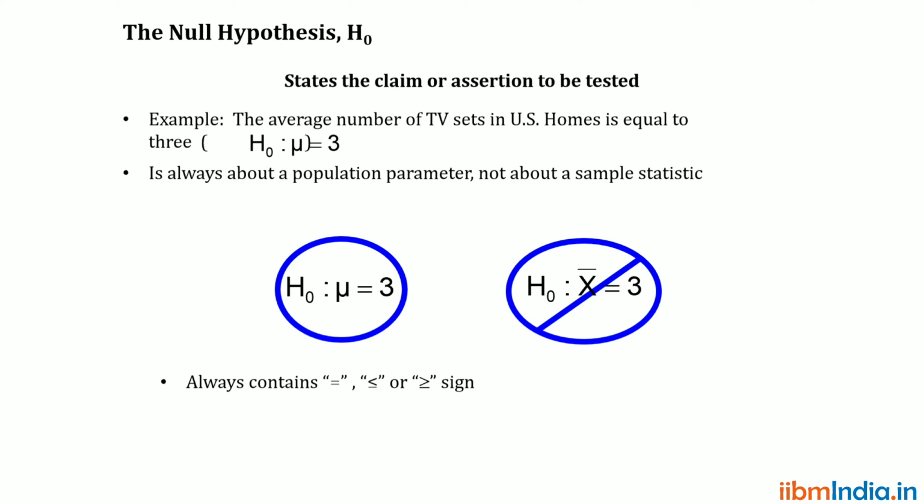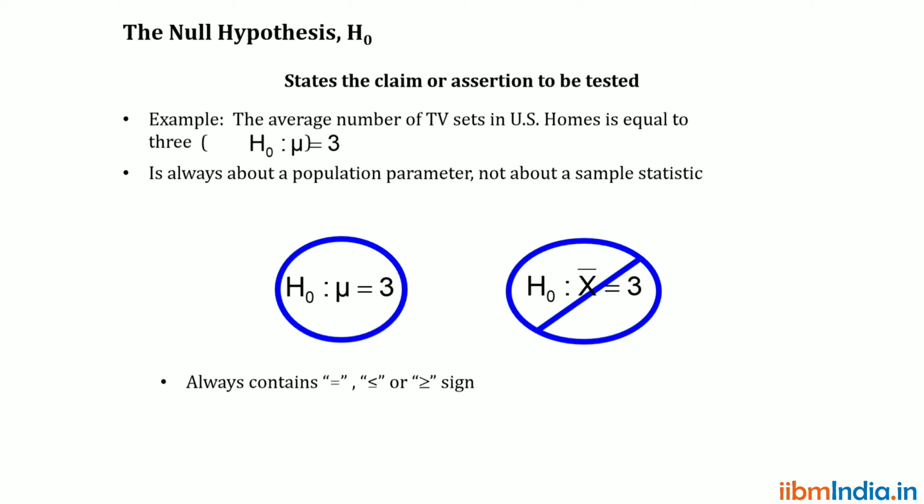The null hypothesis is always the negative statement, or whatever statement we are going to prove. That is called the null hypothesis. It is always denoted as letter H naught.